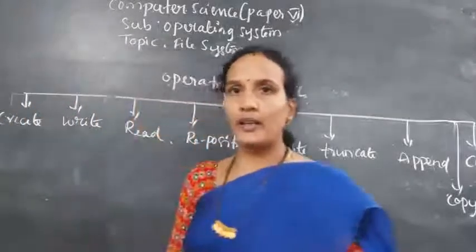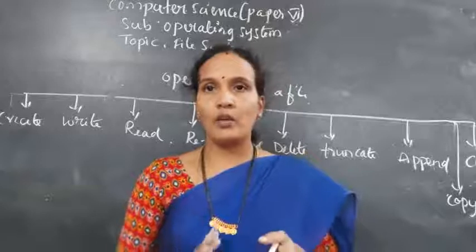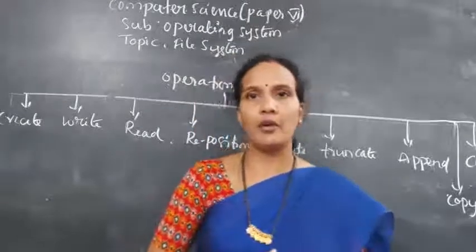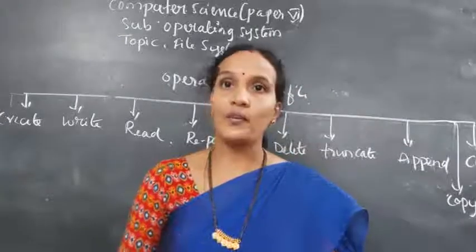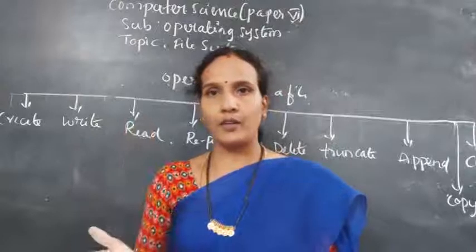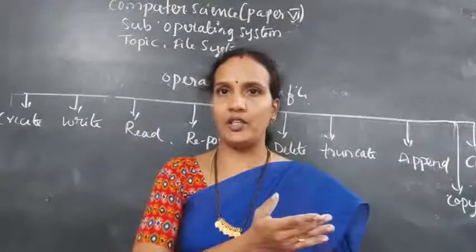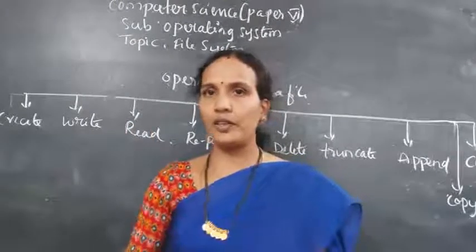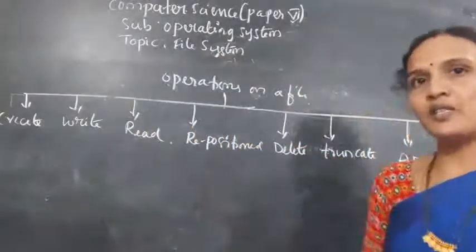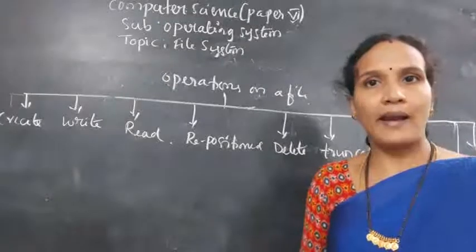So in the exam, whenever they ask what is a file, what is a file system, and explain in detail about operations on file, you need to write what is a file, the complete definition I gave at the beginning. Next you draw this. Pictorial representation always scores maximum marks.